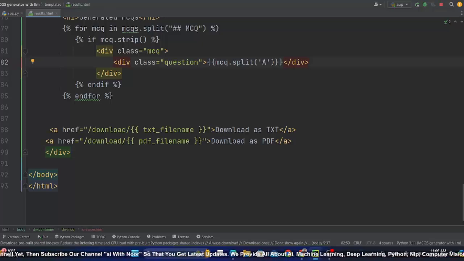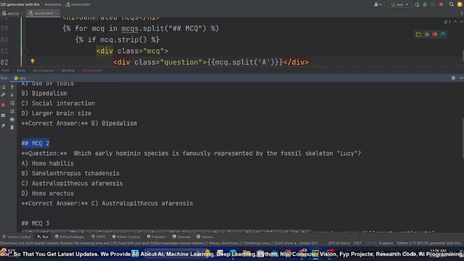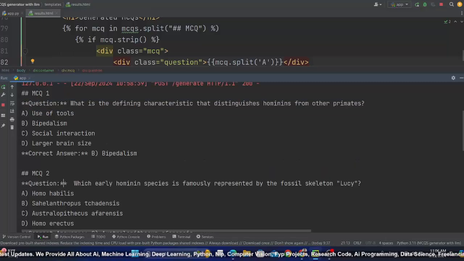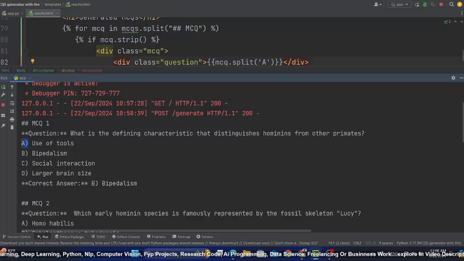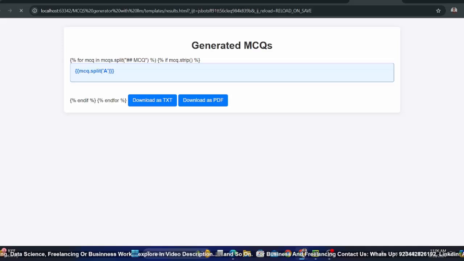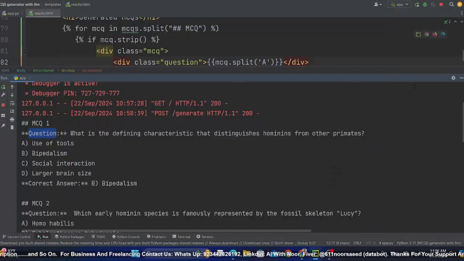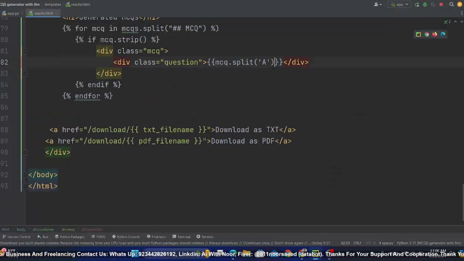The logic is somehow, if I go to my output, basically I'm displaying this part, so I'm going to split this part. I'm talking about before this a forward slash, I need this thing, so you will understand. So as you can see here, we are displaying here also, but currently you will not properly see, but a bit later you will see it. So here I also need to pass this thing,